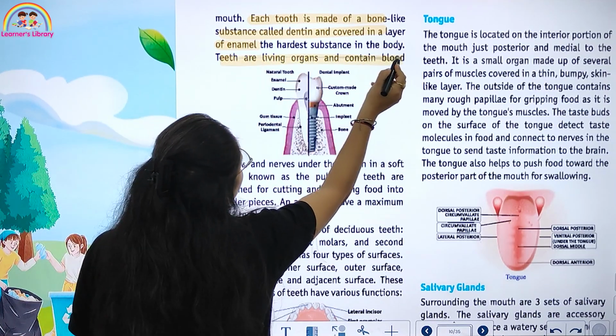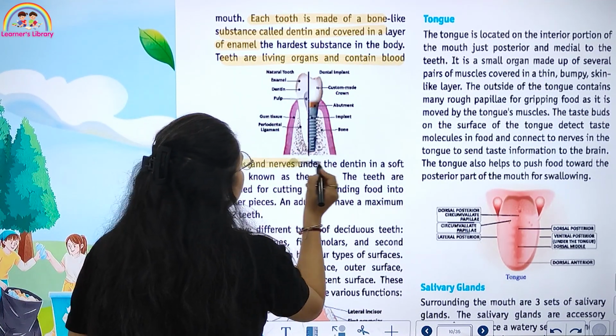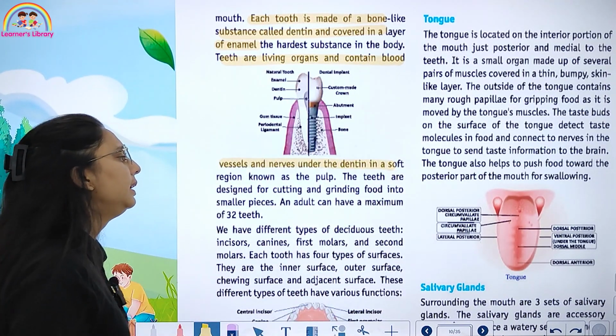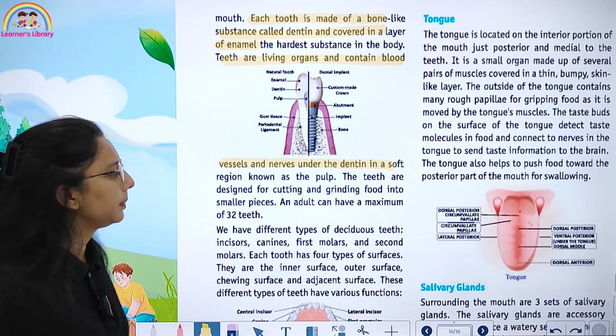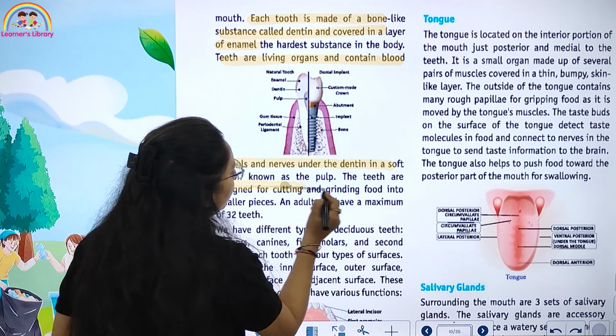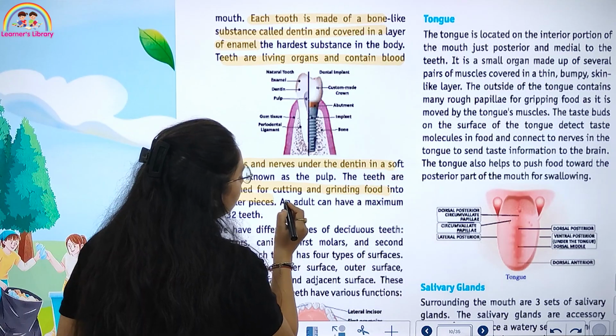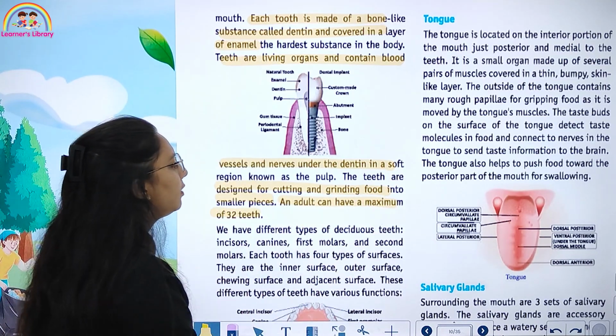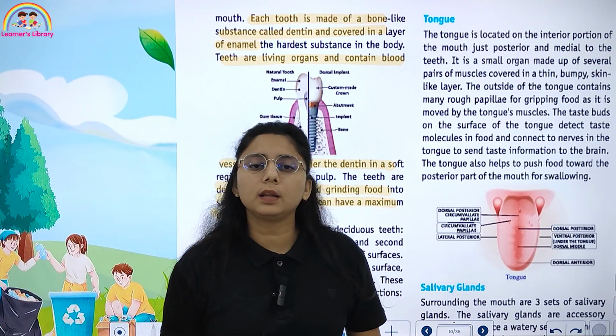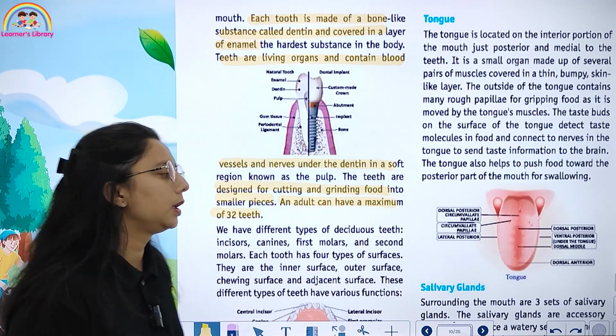Teeth are living organs that contain blood vessels and nerves under the dentin in a soft part, which we call pulp. The teeth are designed for cutting and grinding food into smaller pieces. An adult can have a maximum of 32 teeth. How many do adults have? Maximum 32 teeth.